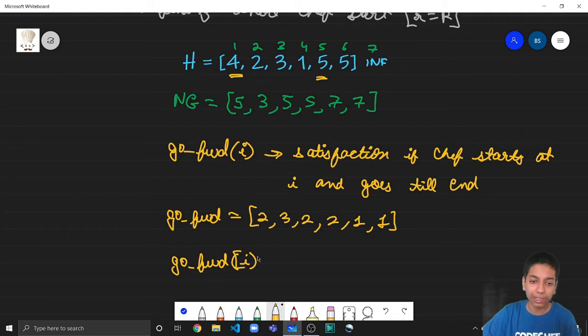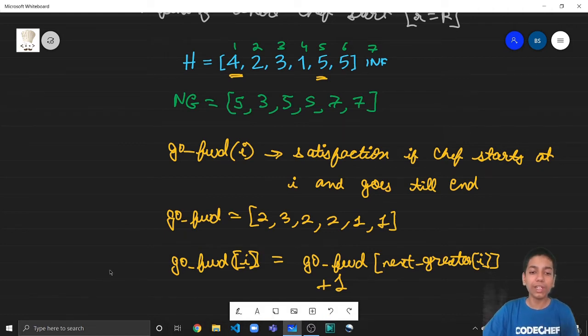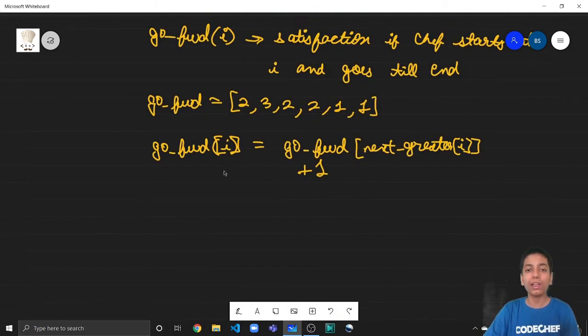We can compute it this way. So go forward of I is equal to the go forward of the next greater of I, plus 1. Why plus 1? Because we are visiting this mountain as well, right? So this is how we can compute go forward very quickly and very efficiently.